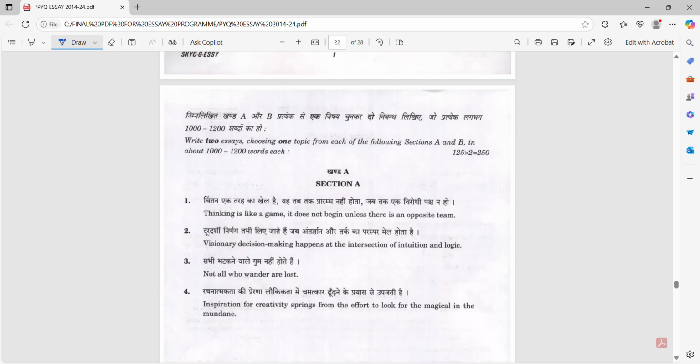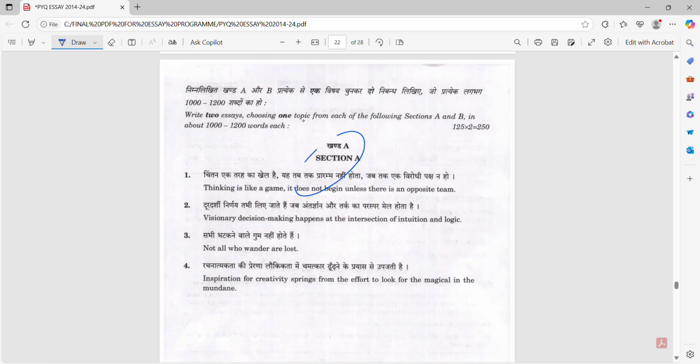2023 paper, what does it say? Look at this, section 1. Thinking is like a game. It does not begin unless there is an opposite team. It is like expository, we have discussed already.